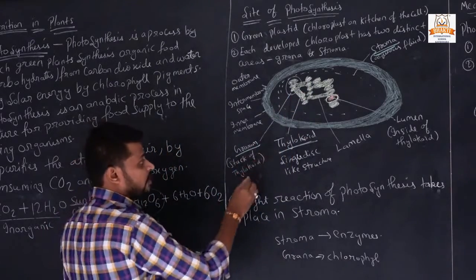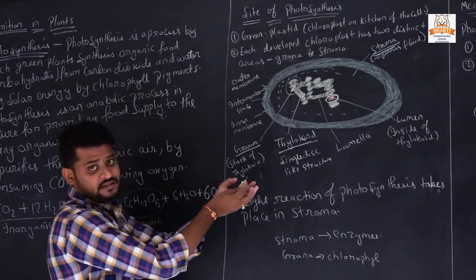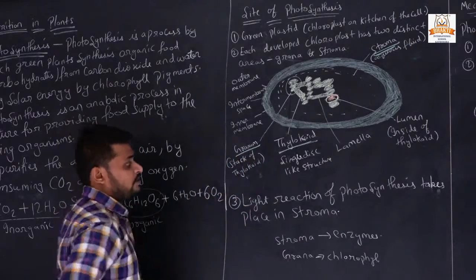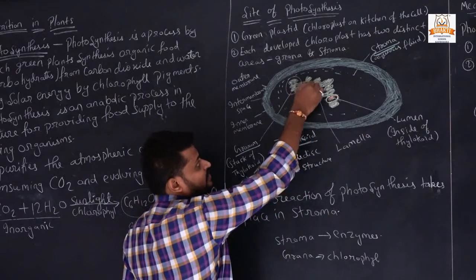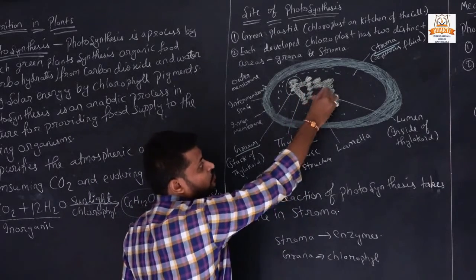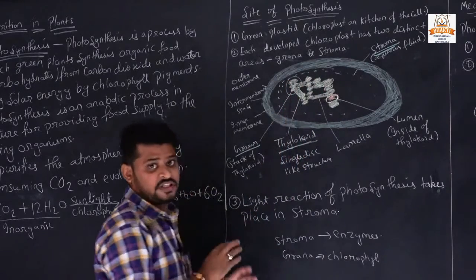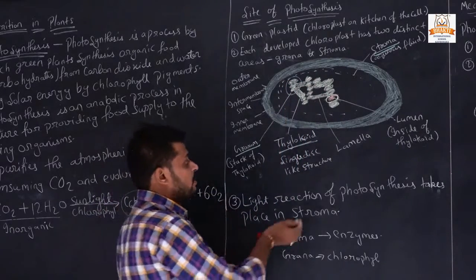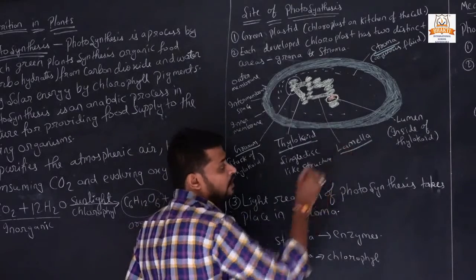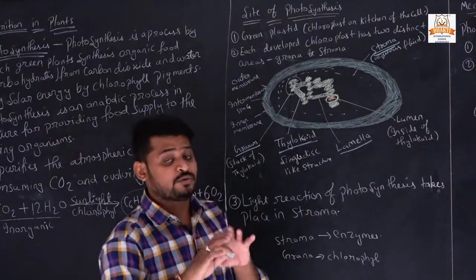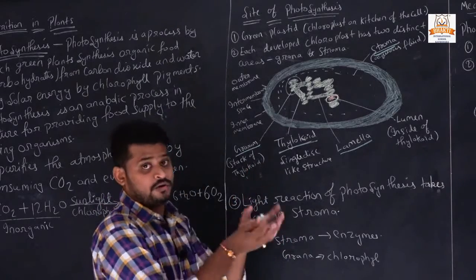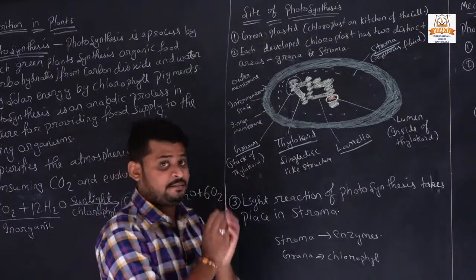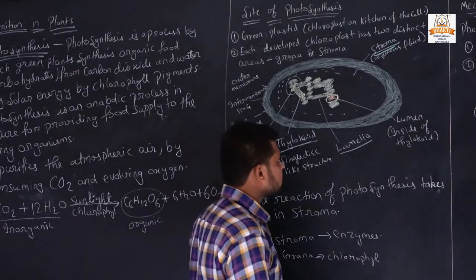It is a stack of thylakoids, so many thylakoids at the same place is called a granum. And this line joins the discs with each other. This is called lamella, and lamella has the work to fix, support and bind all the discs at the same place with each other.